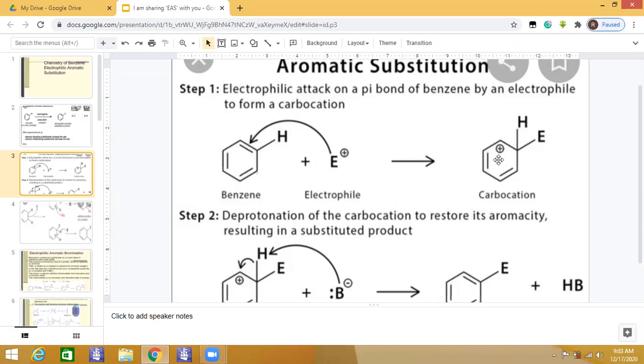That's why we draw this plus sign for the carbon. Here the carbon tetravalence is not complete and it becomes an electron deficient carbon. So the adjacent carbon has a deficiency.